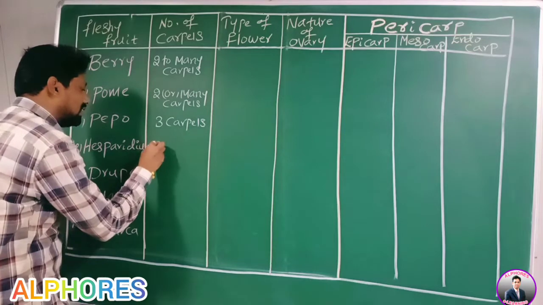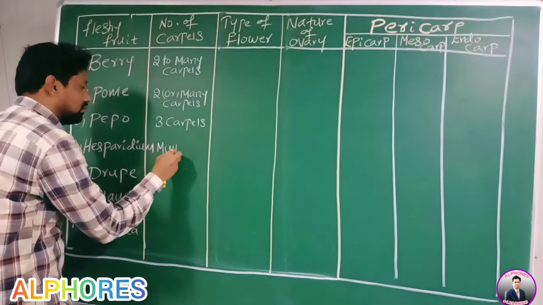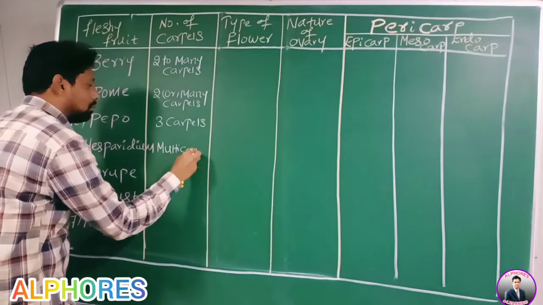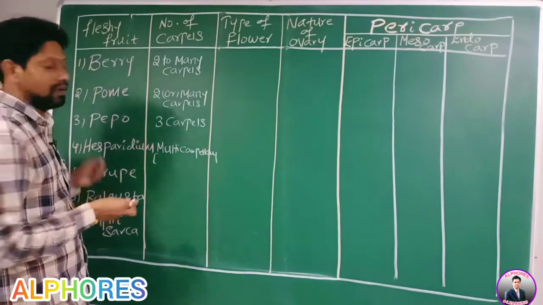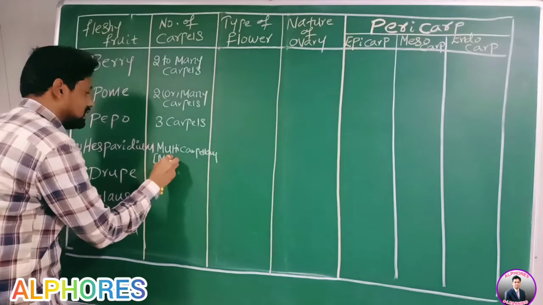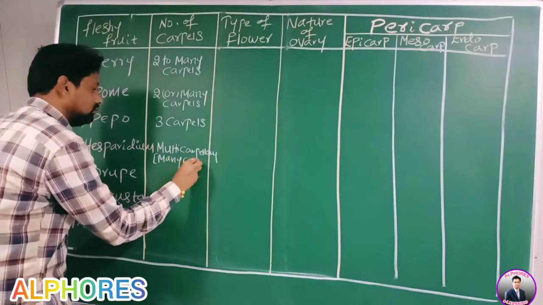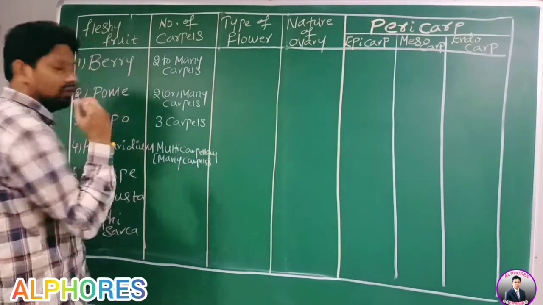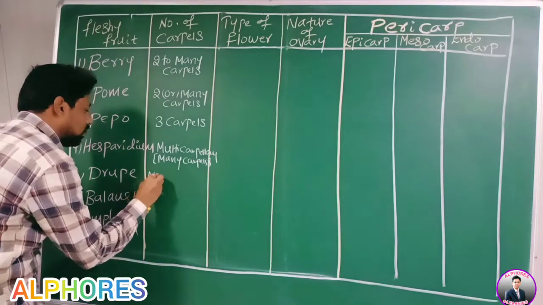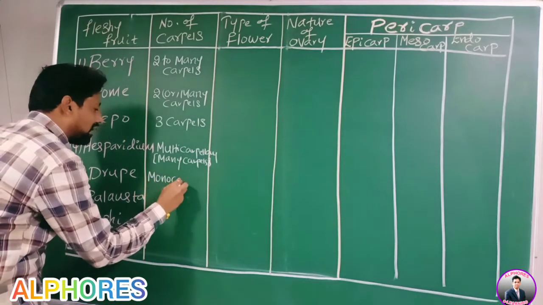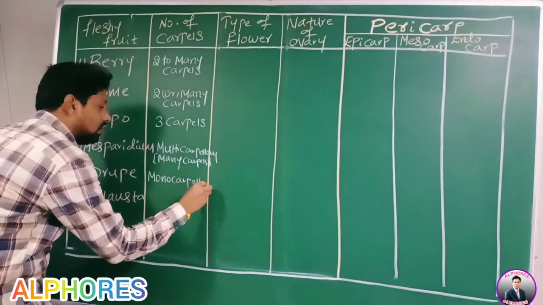So, can I call it multicarpellary? Multicarpellary gynoecium means having how many carpels? Many carpels. Drupe is developed from a gynoecium with one carpel. Monocarpellary, one carpel, I told.